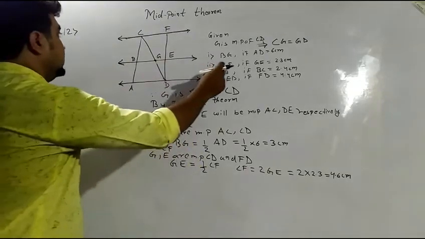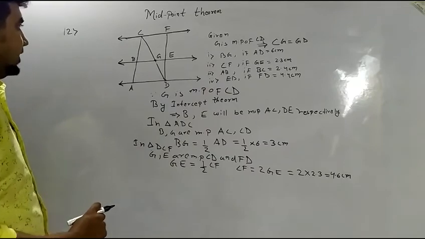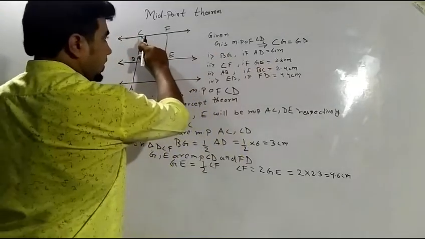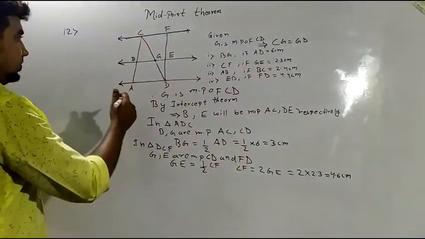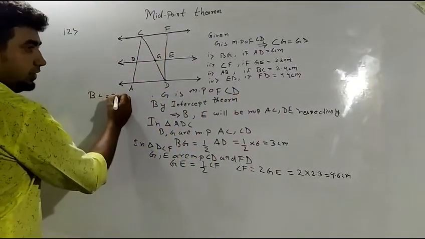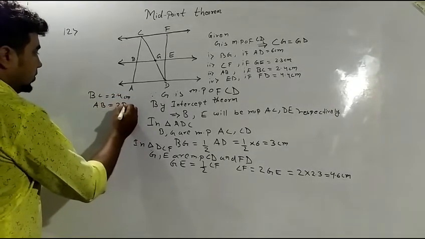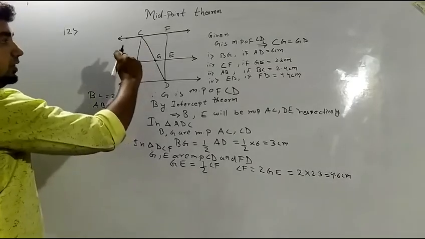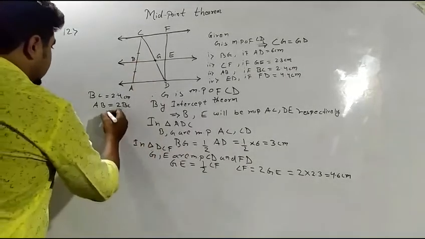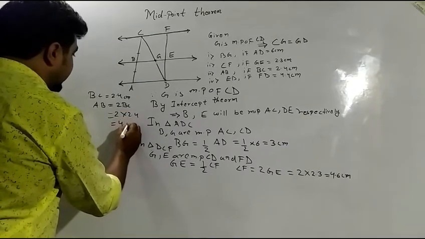Now the third part is AB. How can we find the value of AB? BC is 2.4 centimeter, which means AB will be twice of BC, because this length and this length will be equal, as B is also a midpoint. Then 2 into 2.4 comes out to be 4.8 centimeter.